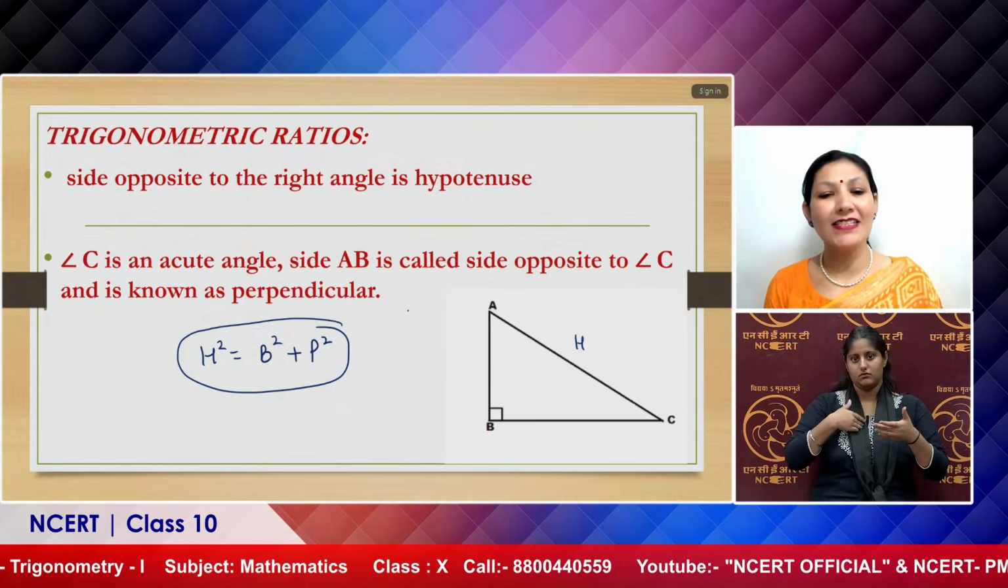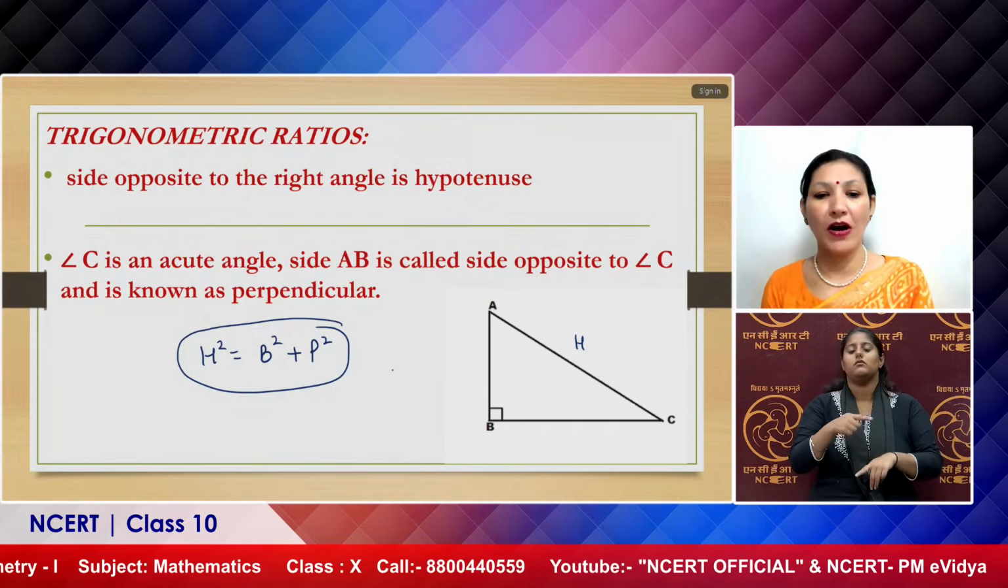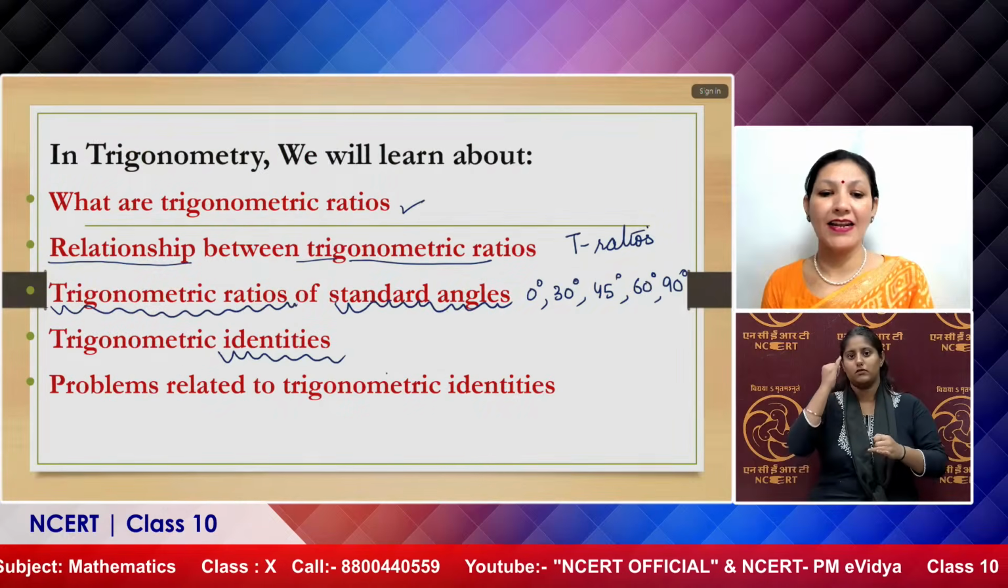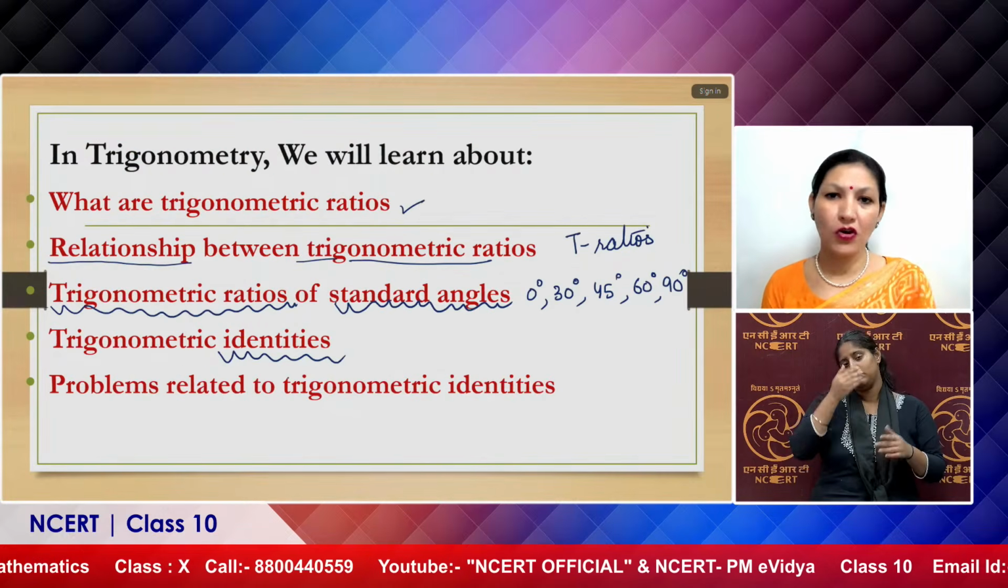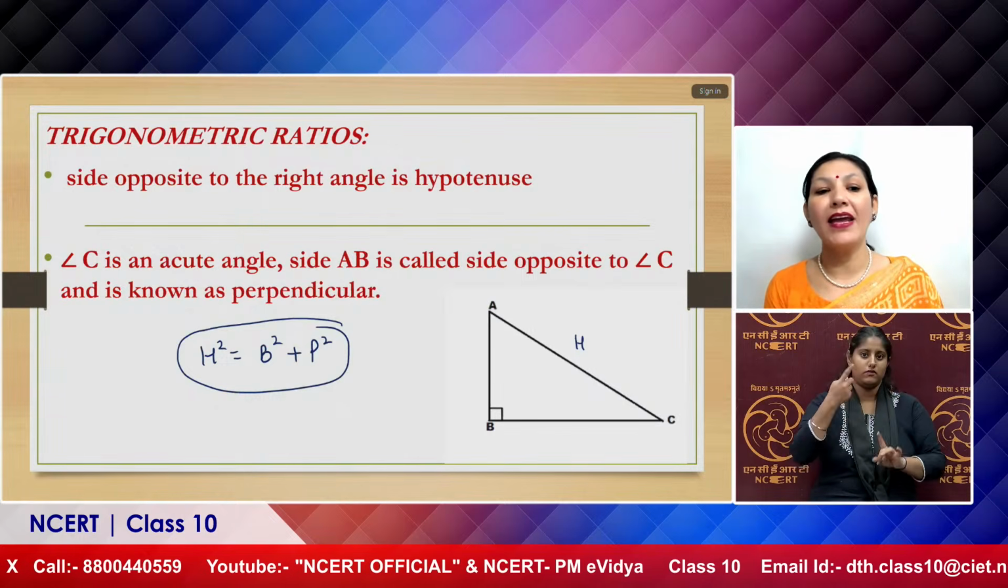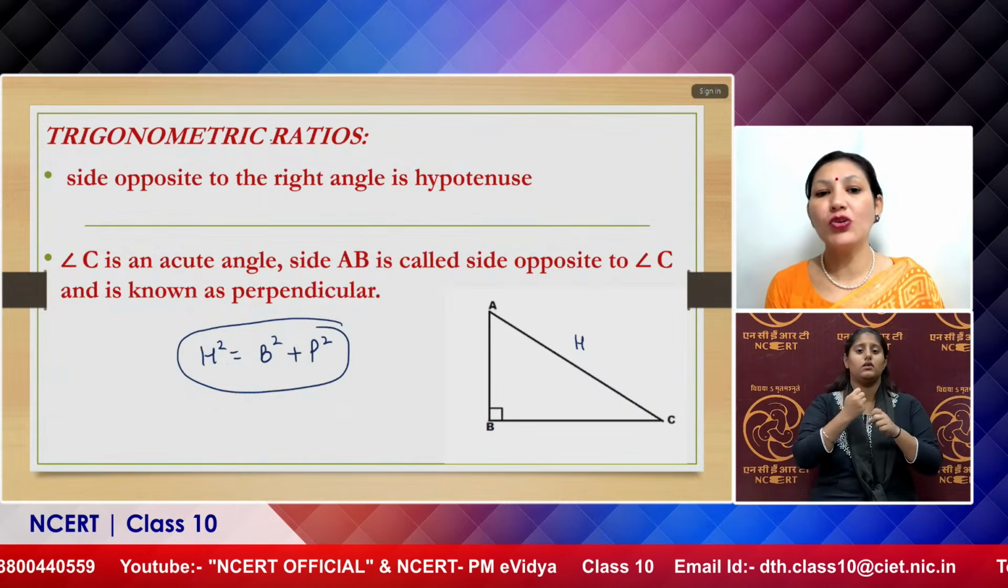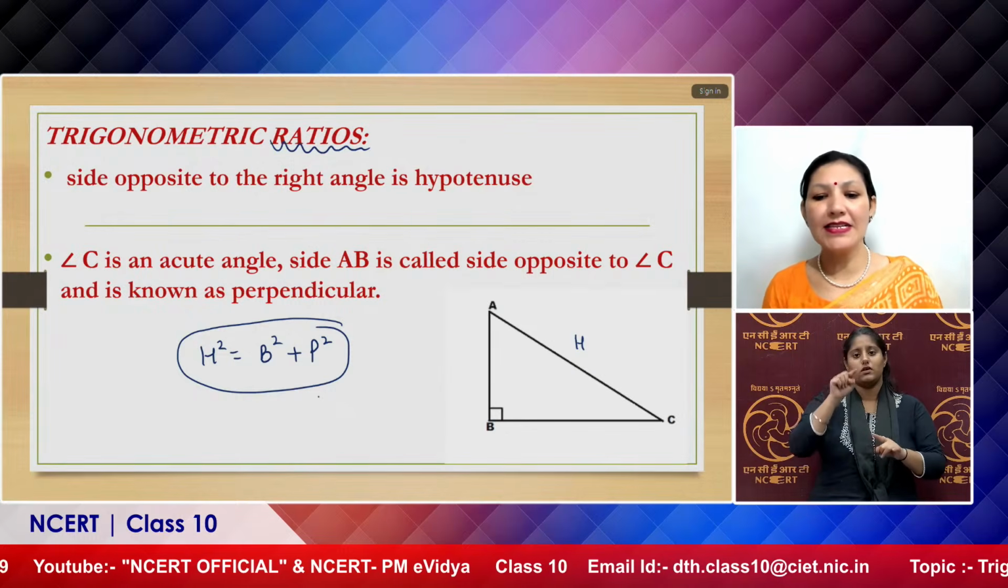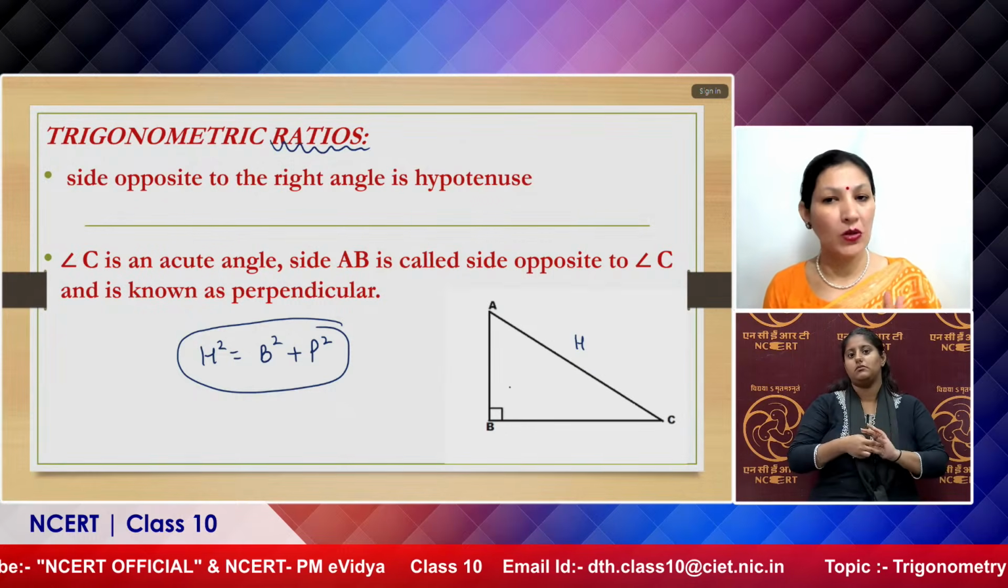Now let us start discussing all these things one by one. Last, we will discuss the problems related to the trigonometric identities. So first of all, what do you mean by trigonometric ratios? Ratios means, let us start discussing the things in a very simple way.